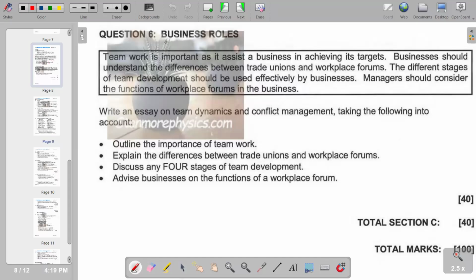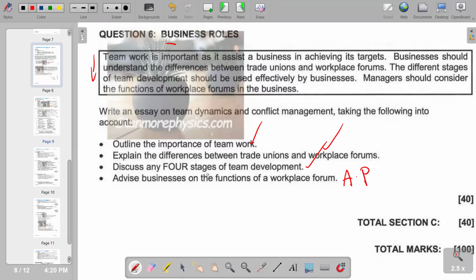Question 6 is on business roles. Of course, we've got information given that you need to go through. Then you have to write an essay on team dynamics and conflict management, taking the following into account. Outline the importance of teamwork. That is the first part. Explain the differences between trade unions and workplace forums. Discuss 4 stages of team development. And then the additional part: